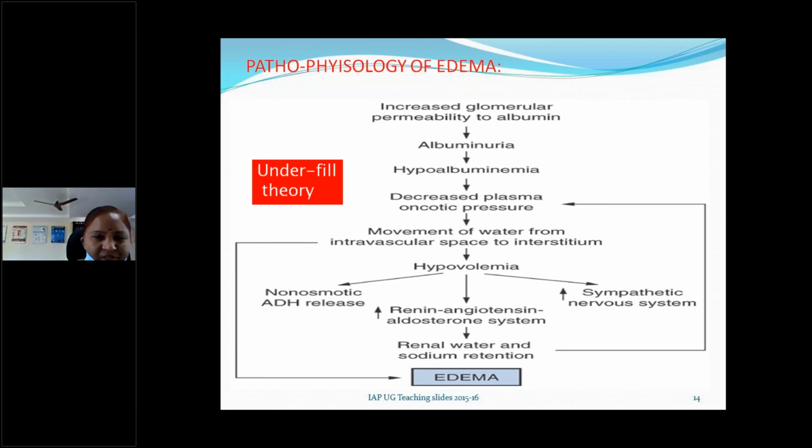One more is the hypercholesterolemia. Why will there be hypercholesterolemia? Hypoalbuminemia will lead to increased synthesis of beta lipoproteins in the liver, which leads to hyperlipidemia or hypercholesterolemia. Okay. And why will there be edema?